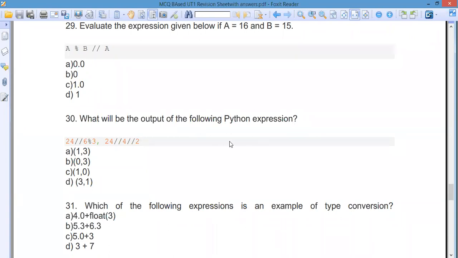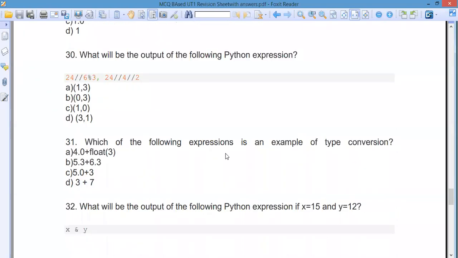When you are writing the answers, one thing more you should be careful about. There are some places where a decimal is required and some places where it is not. If both are integers, especially with this kind of options, your answer will be an integer only. So 24 / 4 gives 6, and 6 mod 4 is again 2, so it will be 3. So A is the answer. Okay, fine, no problem. Now we come to this one.